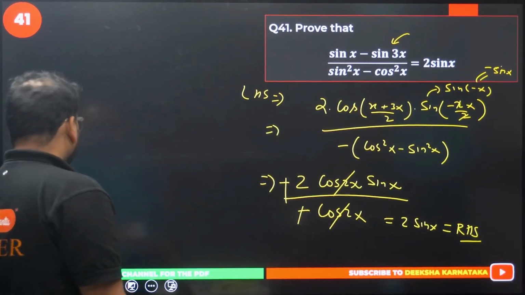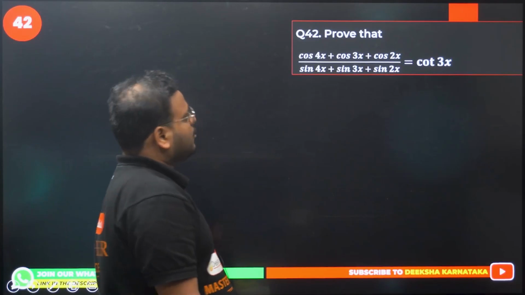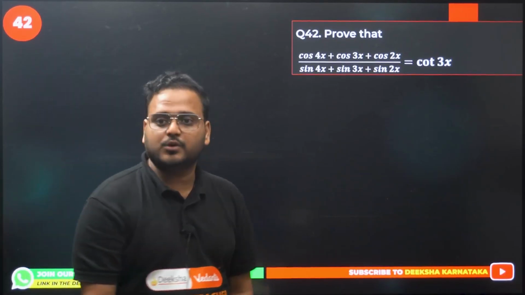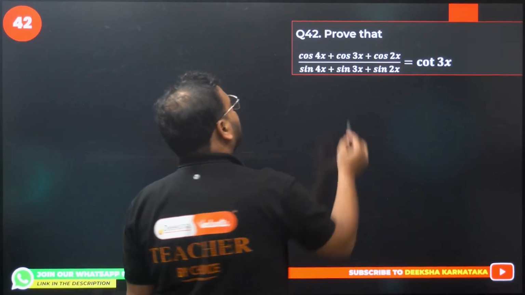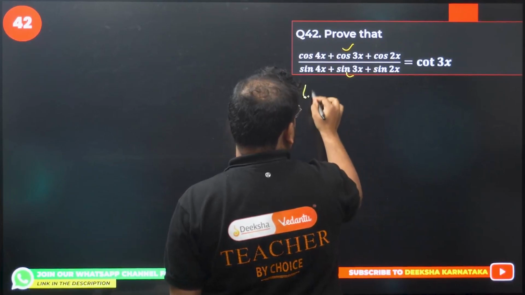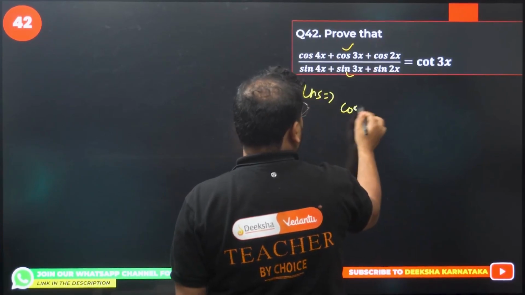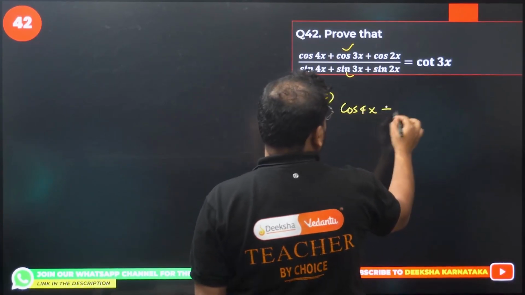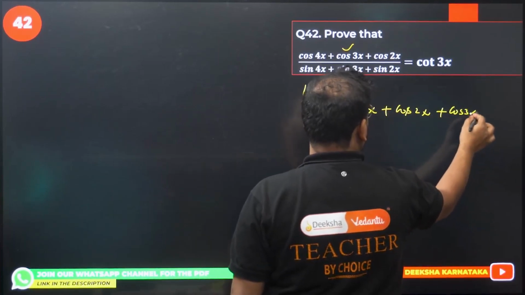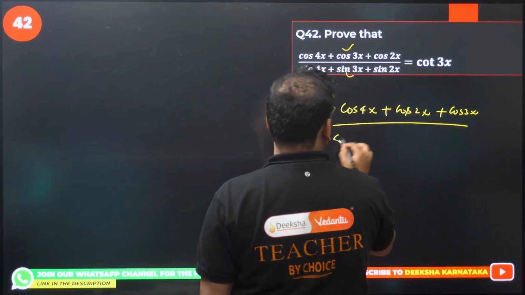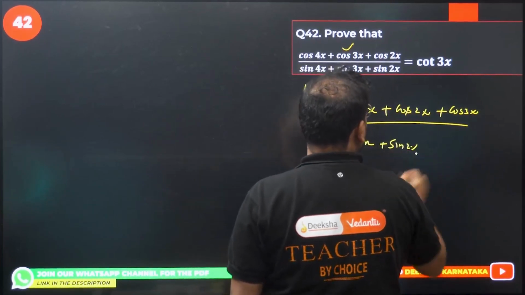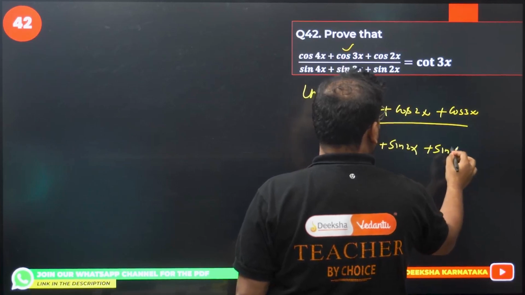42 now. Prove that cos 4x plus cos 3x plus cos 2x divided by sin 4x plus sin 3x plus sin 2x equals cot 3x. I already have cos and sin divided in the ratio, so I'll club in a different way. I'll take LHS over here: cos 4x plus cos 2x, using the formula of cos, and keep the cos 3x outside, okay? Divided by sin 4x plus sin 2x and keep the sin 3x outside, okay?